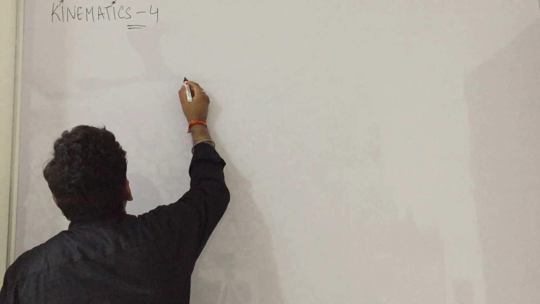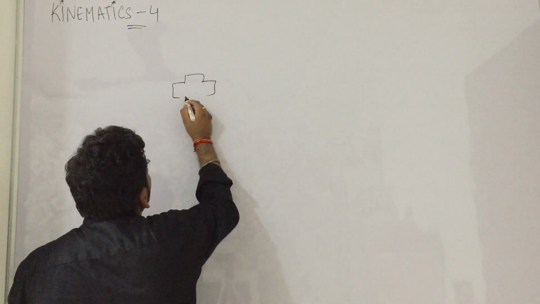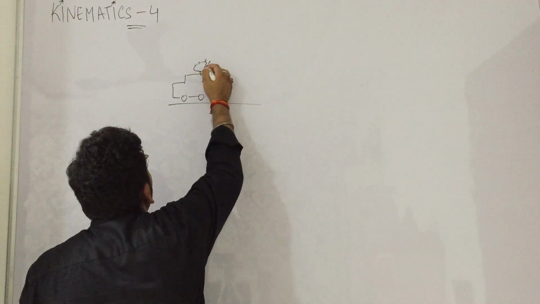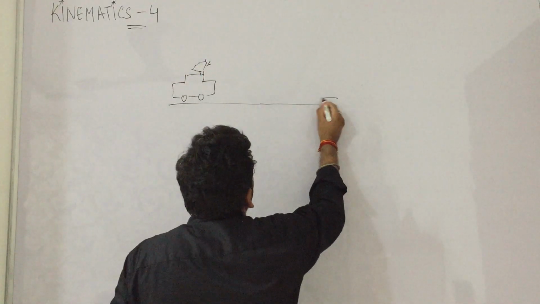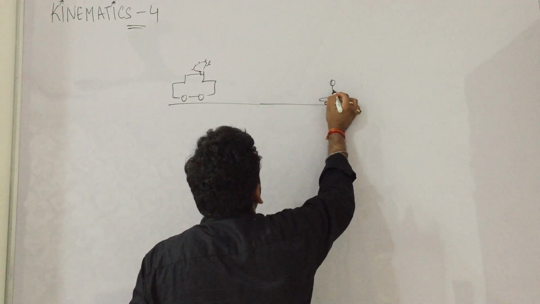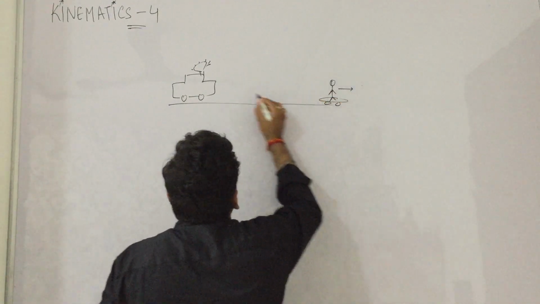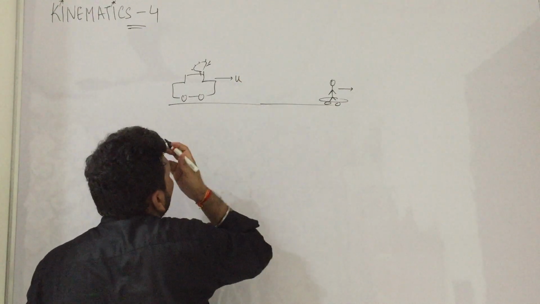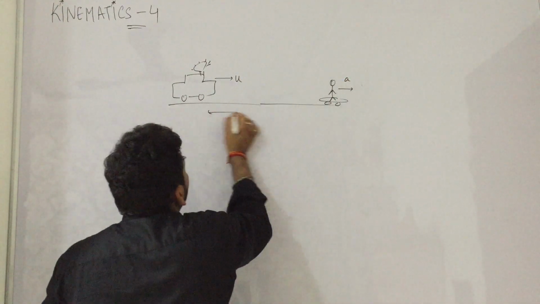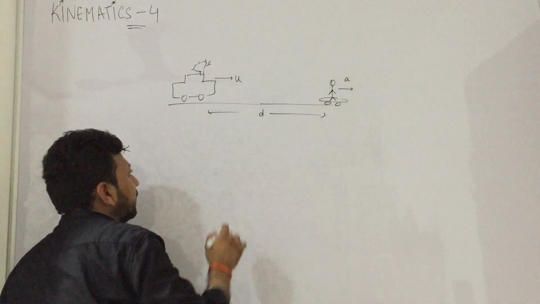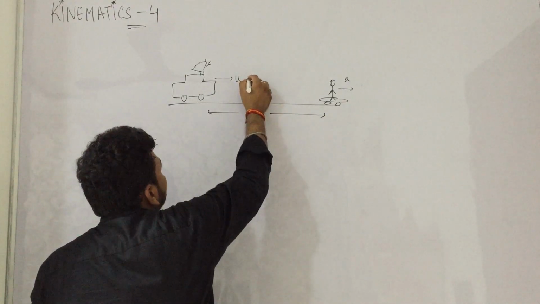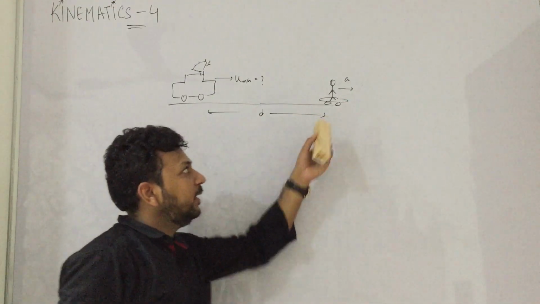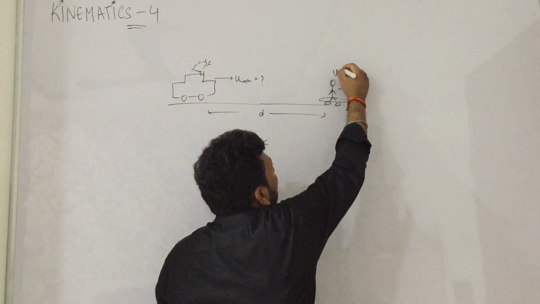So there was an example. u and a. So the question is, there was a thief who was standing at zero velocity.